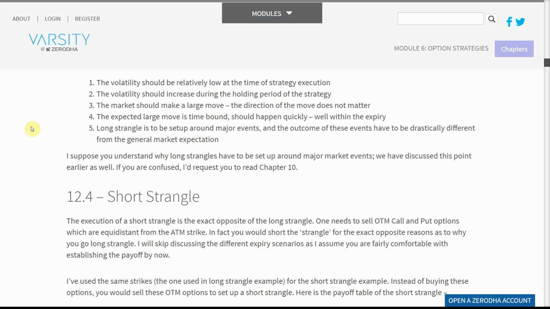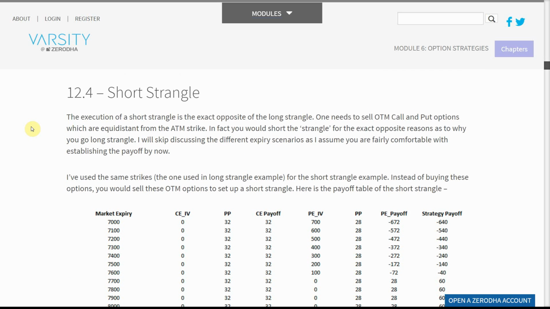I suppose you understand why long strangles have to be set up around major market events. We have discussed this point earlier as well. If you are confused, I'd request you to read Chapter 10. 12.4 Short Strangle.